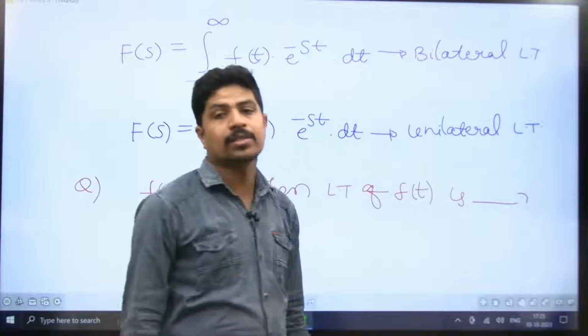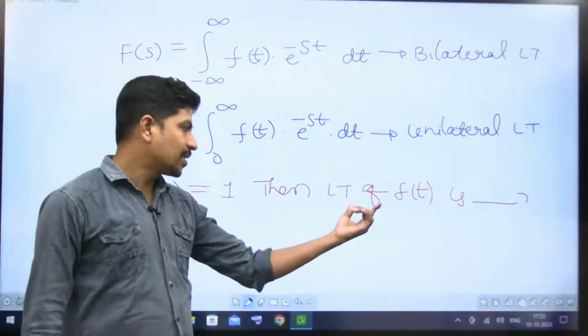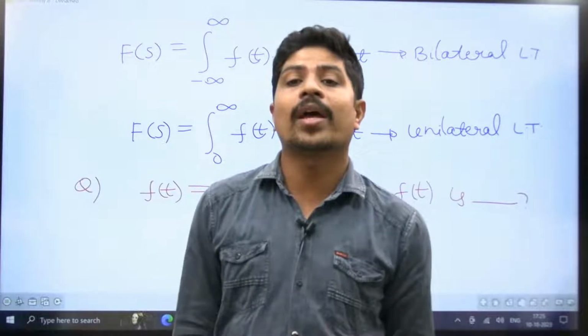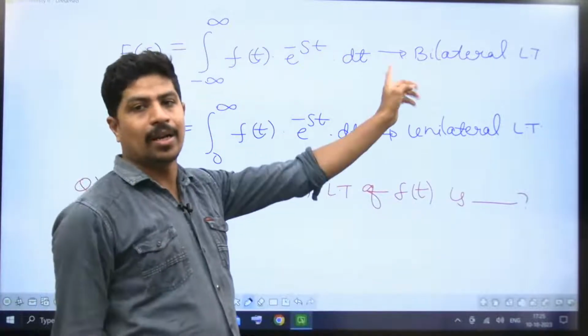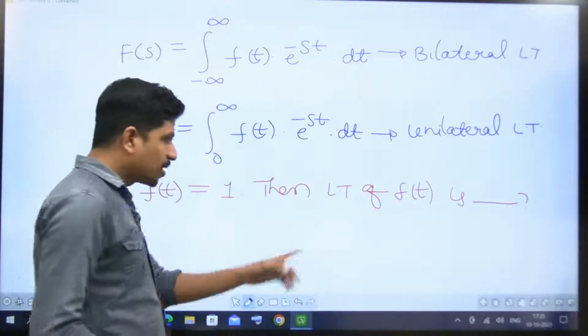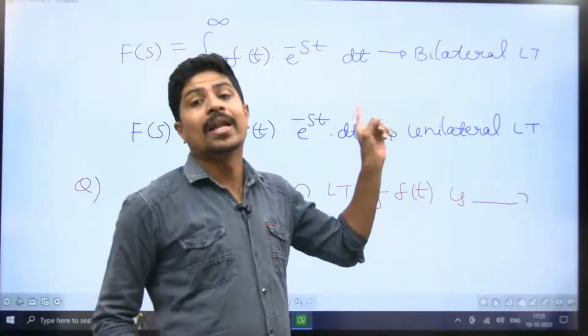He simply mentioned Laplace transform, neither bilateral nor unilateral. Which one do I have to find? By default, bilateral Laplace transform. If nothing is mentioned, by default you have to take the bilateral Laplace transform.